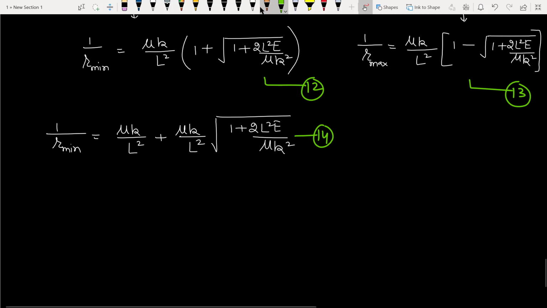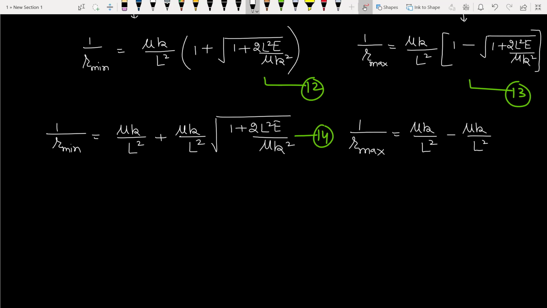Similarly, for r max, it is mu k by L square minus mu k by L square times the square root of 1 plus 2 L square E by mu k square. Equation number 15.